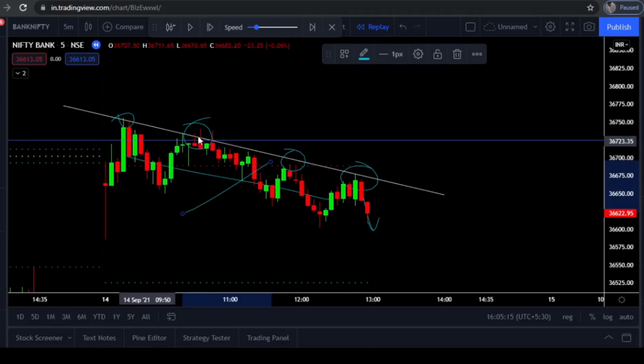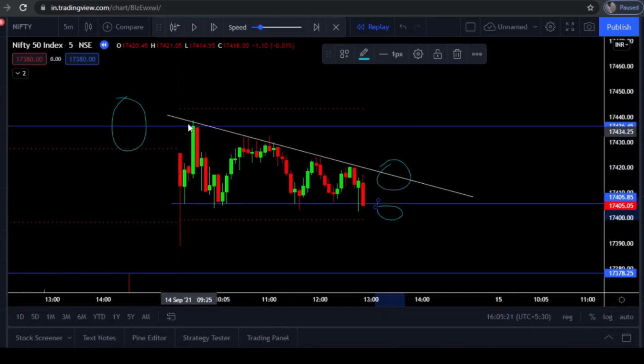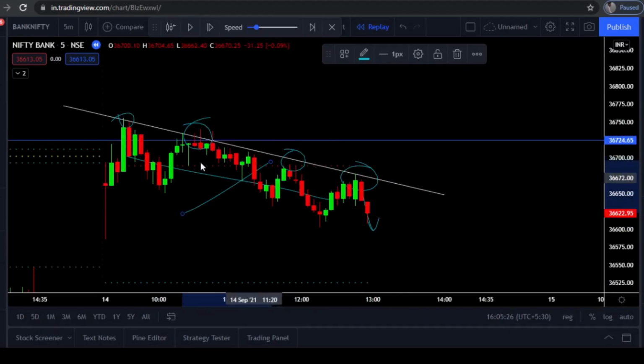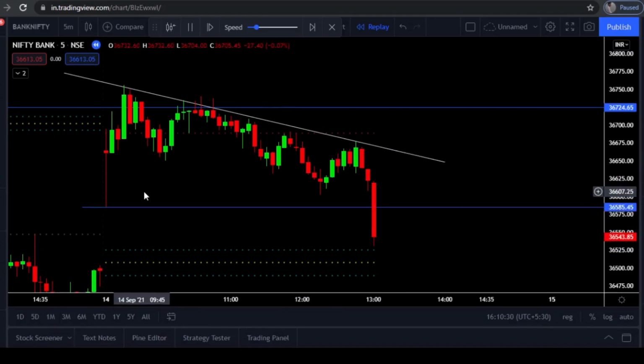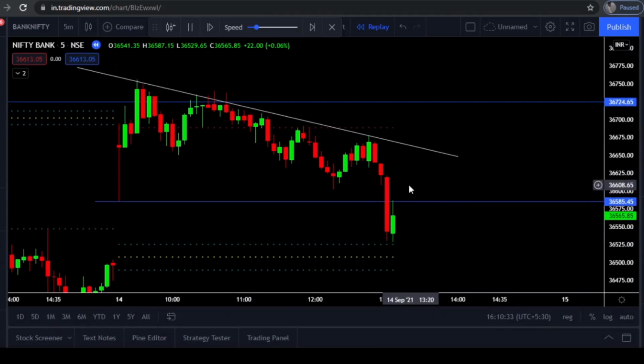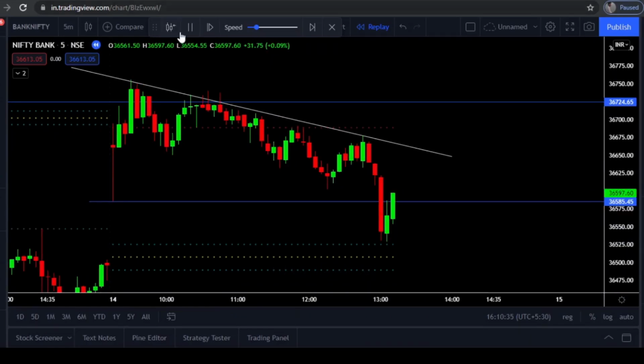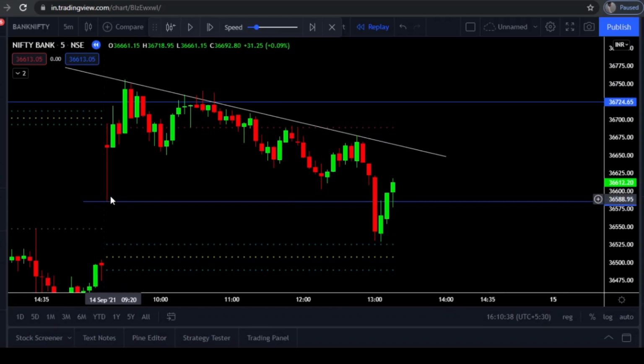Till now we didn't have any entries. There was no proper entry in Bank Nifty and Nifty till now, because Nifty was inside this range only. Nifty was not making any big movements. In Bank Nifty also you can see it is just facing resistance from the trend line and making a downfall movement, again making an upward movement. So till now there was no clear entry. We will continue with the Nifty and Bank Nifty charts and see whether we will get any entries further. This is how we should mark important levels in the live market, and I also marked the current day low here. You can see Bank Nifty just broke the current day low and made a green candle here. Let me stop here. And you can see here this is the current day low.